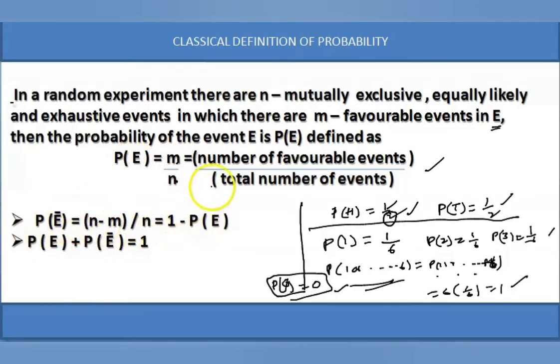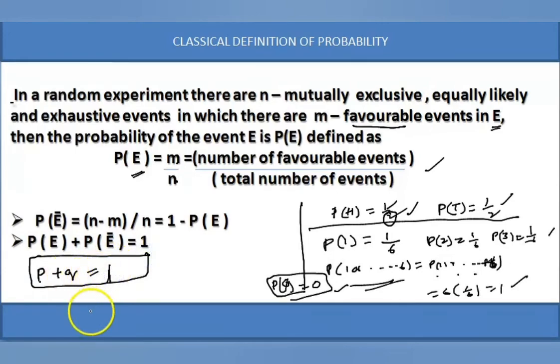In general, the favorable event means the one that is required, so that is said to be the success, the probability of winning. The probability of success is denoted by P and the probability of failure is denoted by Q. So P is P of E and Q is P of E bar. The sum is 1: P of E plus P of E bar is equal to 1. Make a note that P is the favorable event and Q is the unfavorable event. Therefore, favorable plus unfavorable in a random experiment is 1.